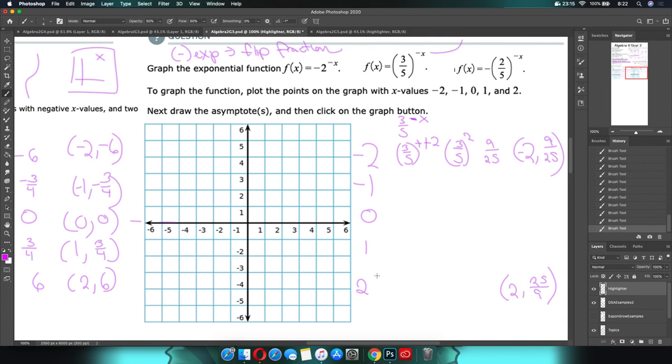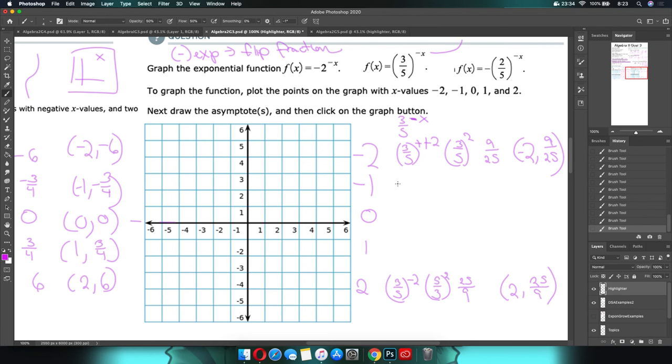25 over 9, let's double check. We have 3/5 to the -2 because it's opposite of the sign. So then that means it flips. Negative exponent means you flip your fraction, and then square it, and then 5 squared is 25, and then 3 squared is 9. So it ended up being right.